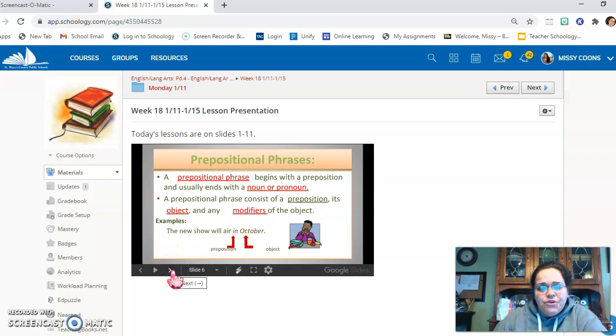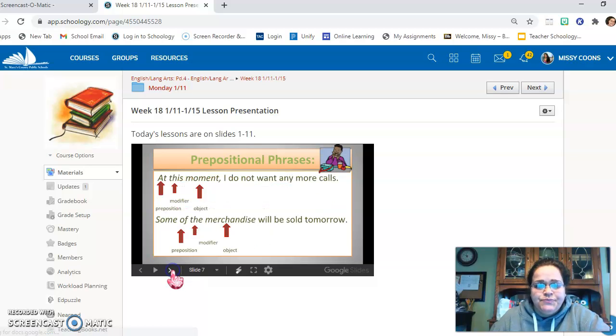Please remember, if you go to the home page for Schoology for ELA and you click on the Student Resources folder, there is a grammar folder, and within there is a list of common prepositions. So that will help you complete today's assignment.